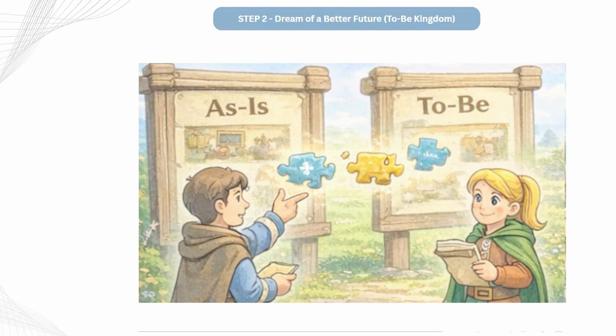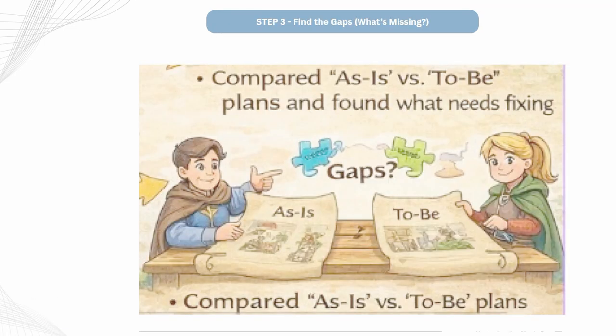Next step is to dream of a better future, the to-be business architecture. Then the business architects sat under a big tree and imagined a better future kingdom which has faster delivery of goods, happier citizens, better schools, safer borders, smarter ways of doing everyday work. They outlined new roles, new processes, and new improvements for every part of the kingdom. This vision became the to-be business architecture, the future state.